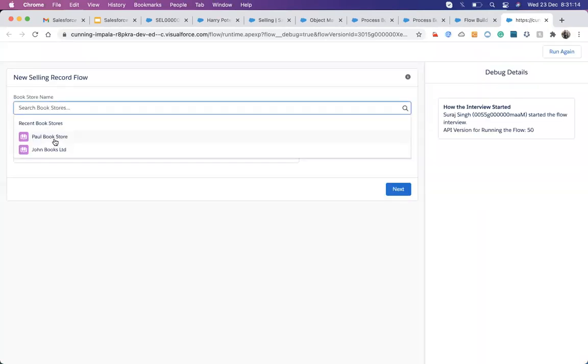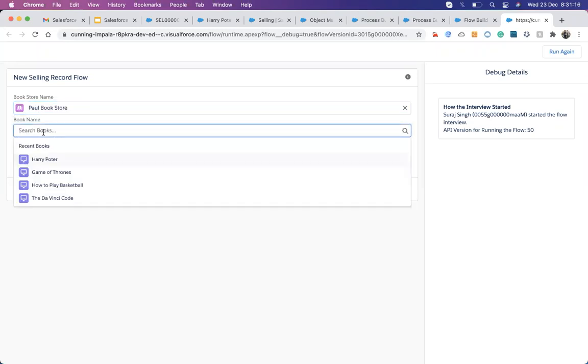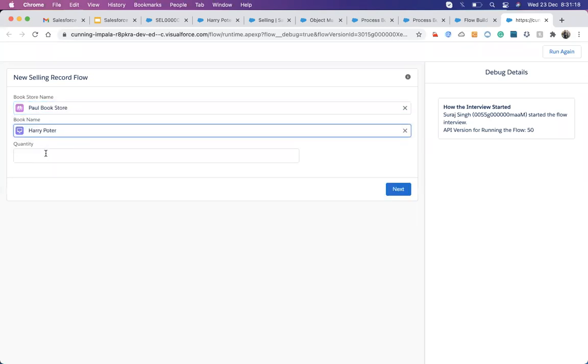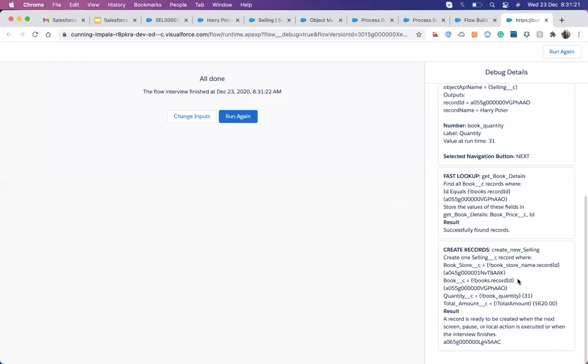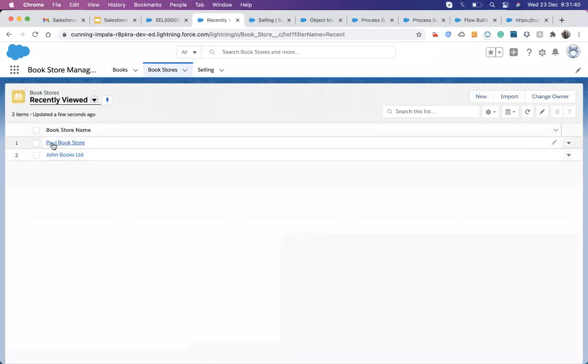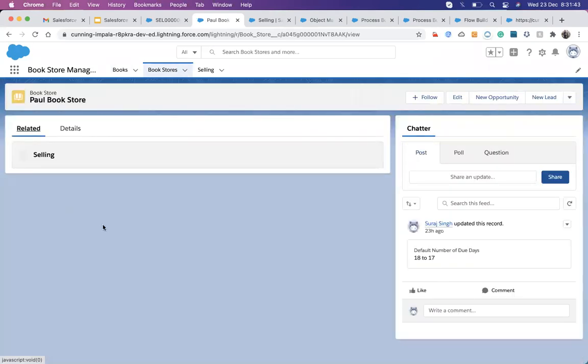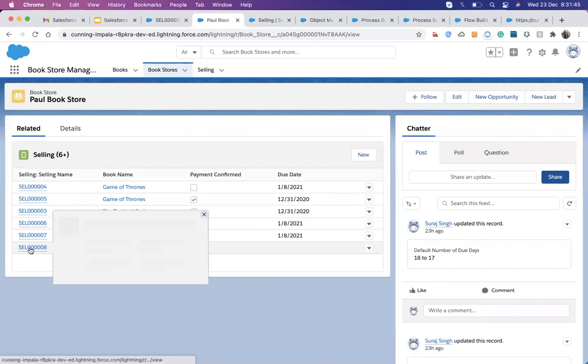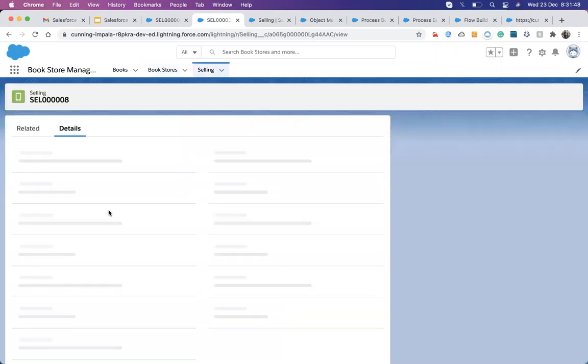Now I store the Paul bookstore. Book name is 31. Next. When I hit next, it creates a record. Successfully record found, and then it's created. You can see that a record is ready to be created. So I go in here, Paul bookstore, go to the related list, and here you can see our 7. After the 7, there is a new 8 one.